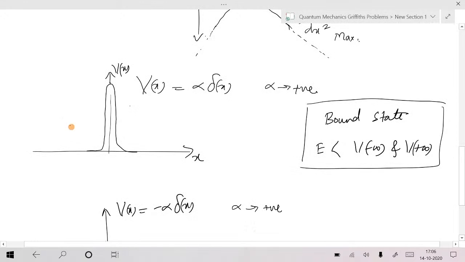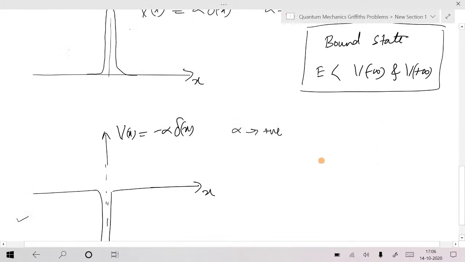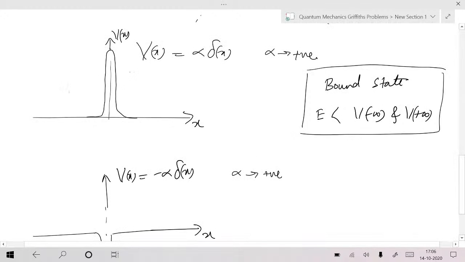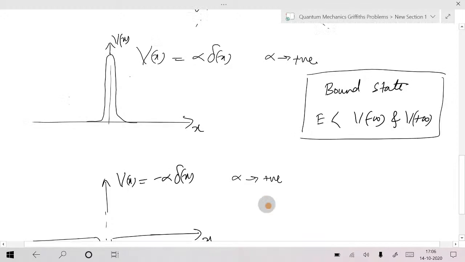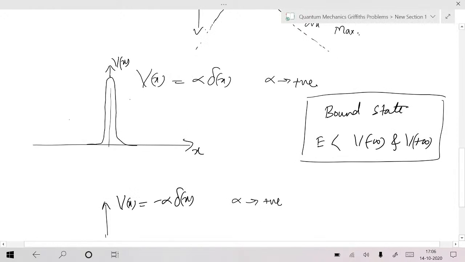Now, how many bound states does this one allow? Quickly, anyone? Again, energy should exceed the minimum value of the potential. What is the minimum value of the potential here? Speak out, anyone?